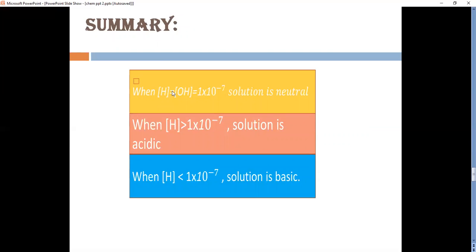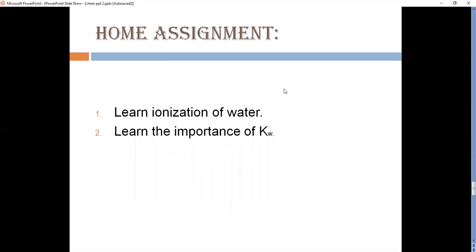When H plus is equal to OH minus is equal to 1 multiplied by 10 to the power minus 7, then the solution is neutral. When the value of H plus is less than 1 multiplied by 10 to the power minus 7, then the solution will be acidic. And when the value of H plus is greater than 10 to the power minus 7, then the solution is basic. Now students, I will assign homework for you.